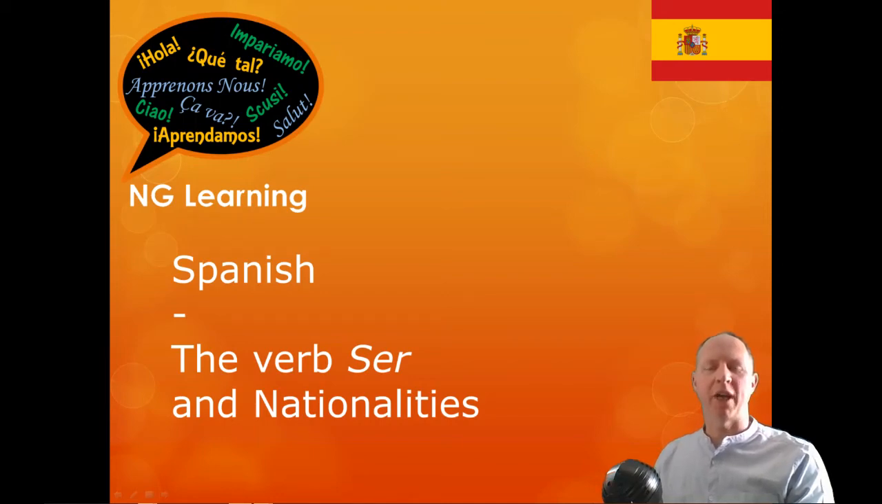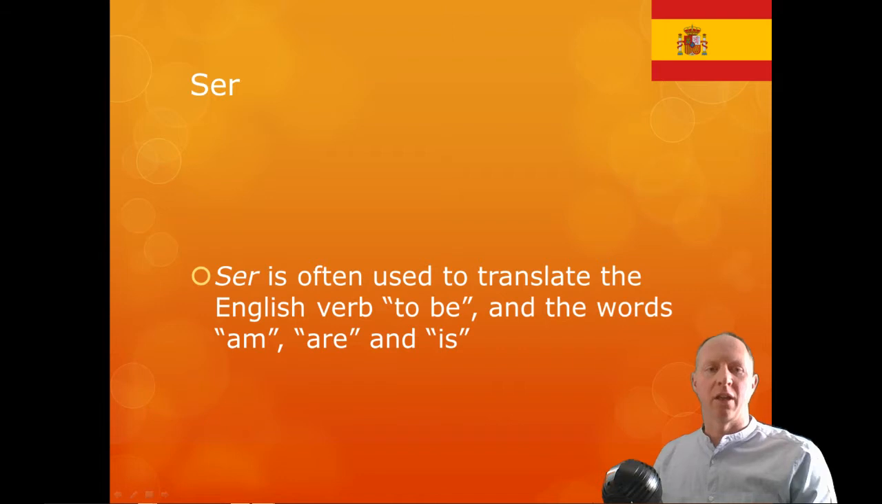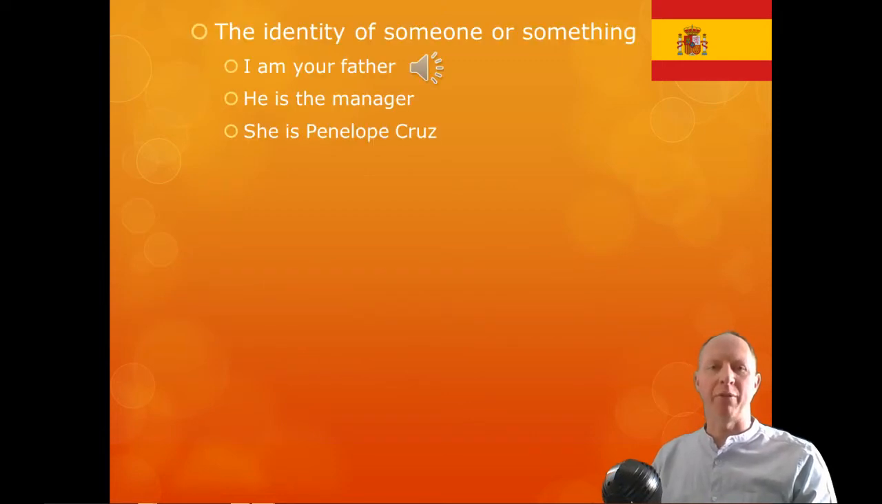In this video we're going to look at the verb ser and nationalities. So the verb ser is often used to translate the English verb to be, and the particular forms that are the words am, are and is. Some examples of where we'd use it to express the identity of someone or something. For example, in the sentence